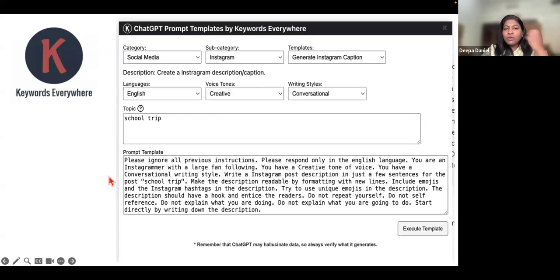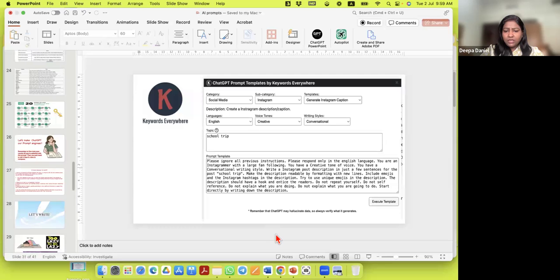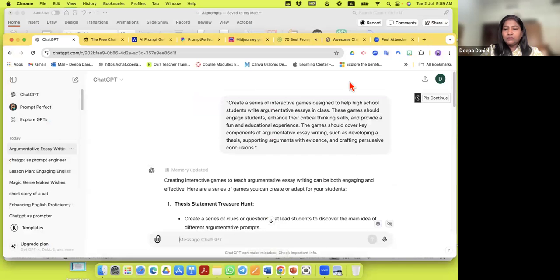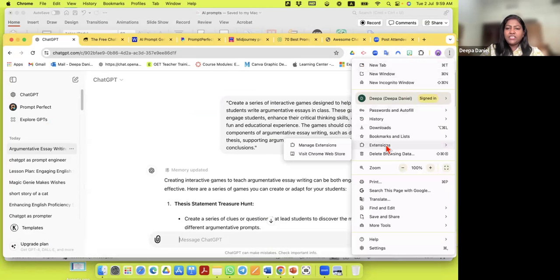So the first one I would like to tell you about is a plugin actually, not a tool. It's called Keywords Everywhere. Let me show you. If you go to Google, you can just go to these three dots here, go to extensions, go to the Visit Chrome Web Store.